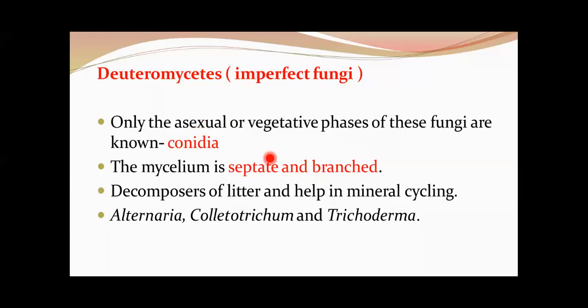The mycelium is septate and branched. And sexual reproduction under this group is not known. Once the sexual stage is reported or known, then they will be assigned a proper classification. Commonly these organisms are decomposers of litter, helping mineral cycling. Examples under this category are Alternaria, Colletotrichum, Trichoderma, etc.